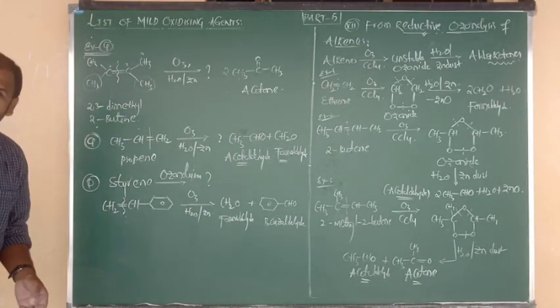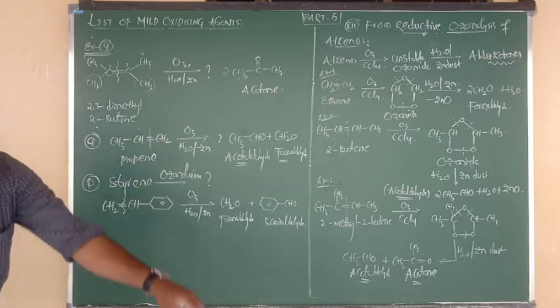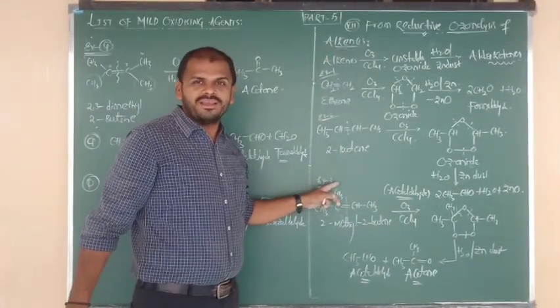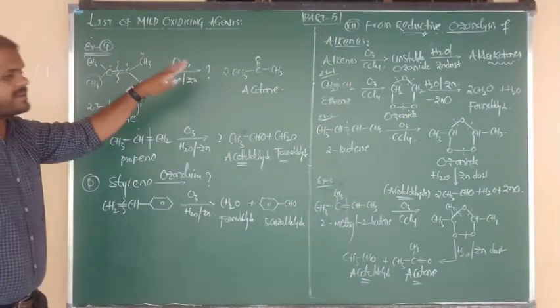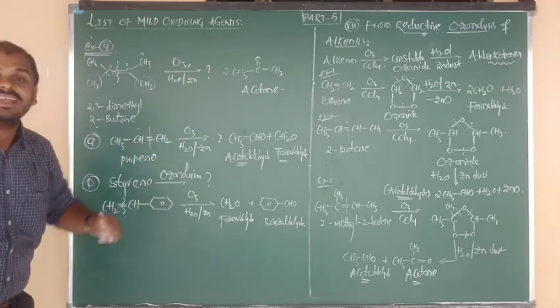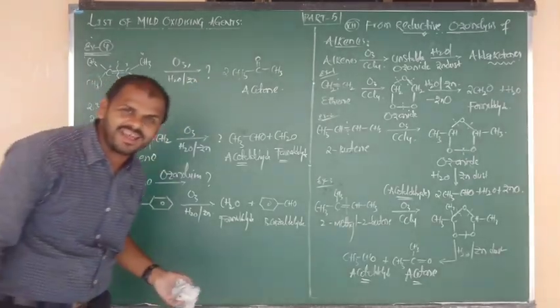Okay, I hope you understand. In that manner alkenes undergo ozonolysis reactions and are responsible for the formation of various types of aldehydes and ketones. Okay, good.